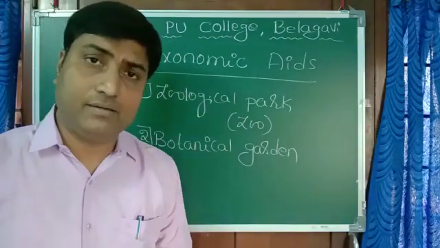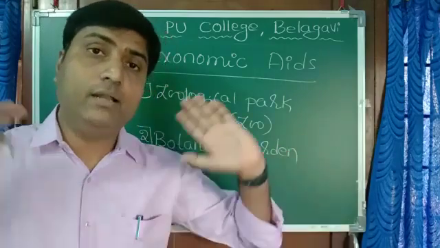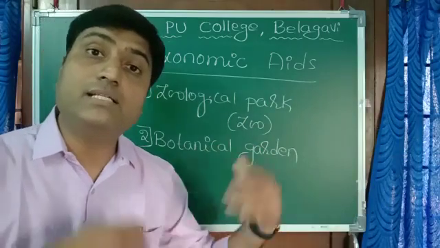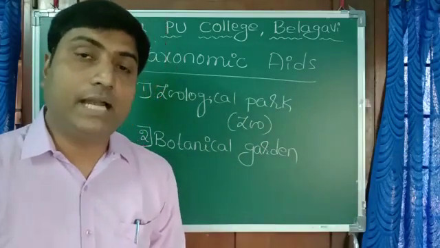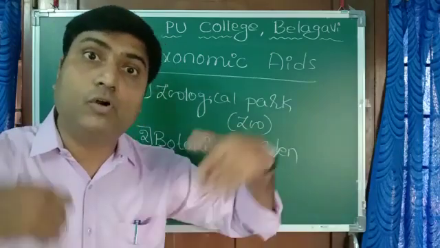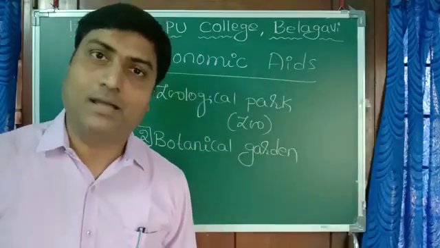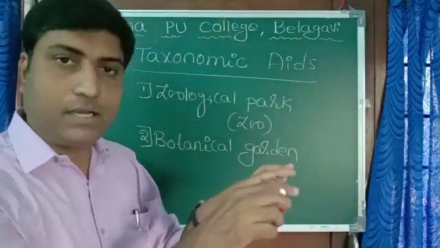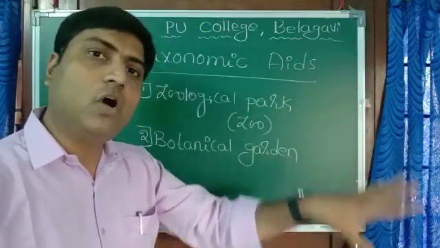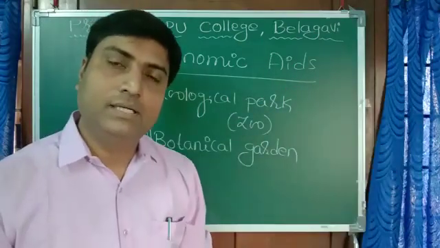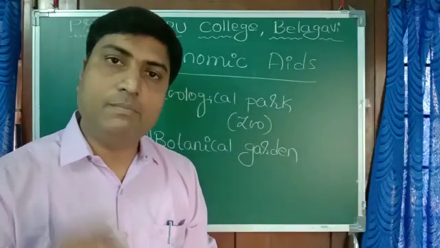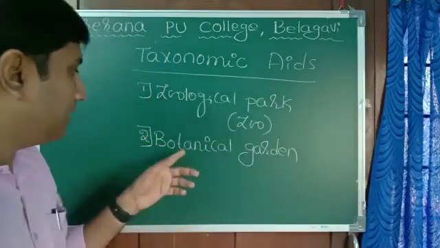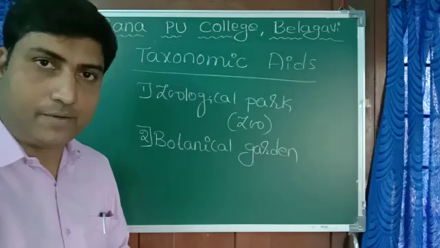What is a botanical garden? A very large area of land where different varieties of plants from all over the world are grown in one particular place. Again, same thing: to that tree or plant, a label is placed, and that label contains all the details of that plant. Its scientific name, its common name, its family name, its uses, everything. So I can study that. That is another taxonomical aid, the botanical garden.